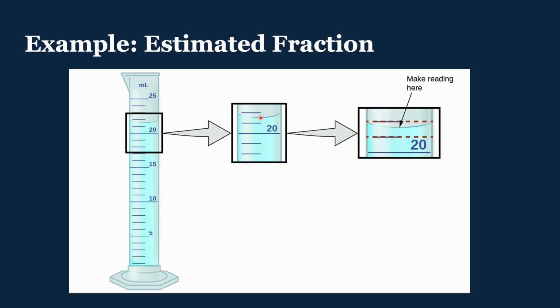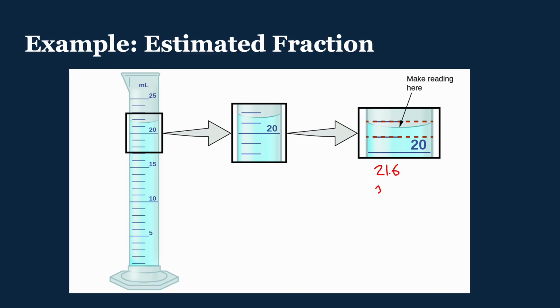When you read a graduated cylinder, remember probably from chemistry and bio, you read the bottom of this meniscus. So for this one, I would say probably it's a little bit more than half of the way between the 21 and the 22. So you would say 21 point, I might say 21.6.